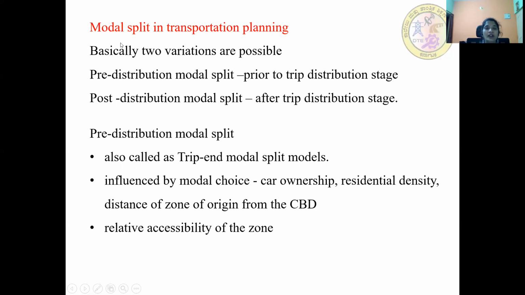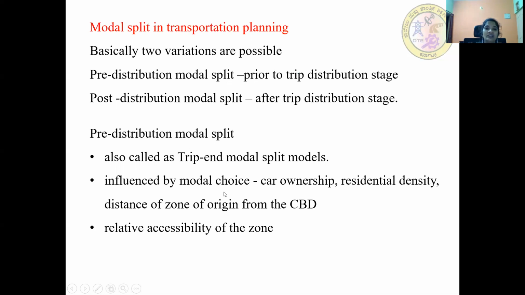Next is model split in transportation planning. Basically, two variations are possible: pre-distribution model split and post-distribution model split. In pre-distribution model split, classification is carried out prior to the distribution stage. In post-distribution model split, it is carried out after the trip distribution stage. Pre-distribution model split is also called trip end model split.